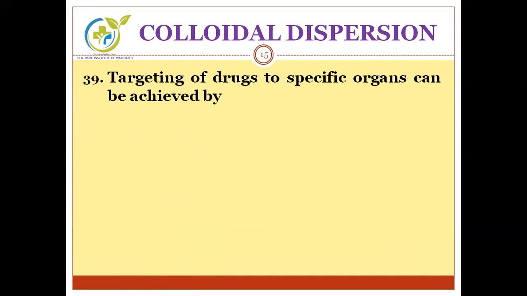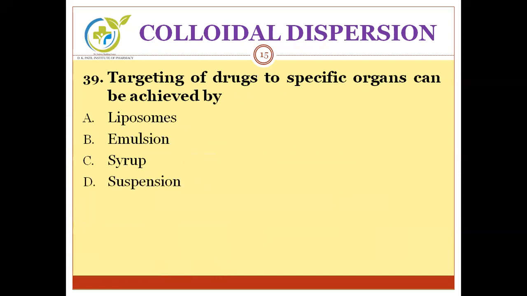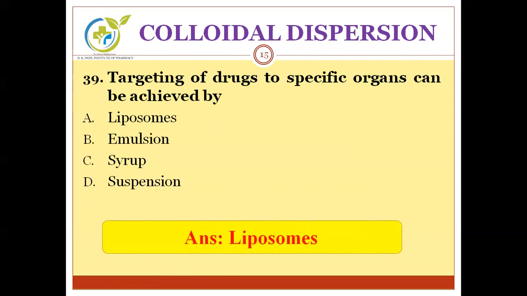Moving to the next question. Targeting of drugs to specific organs can be achieved by liposomes, emulsion, syrup, or suspension. And the correct answer is liposomes. Liposomes are easy to target to specific organs.